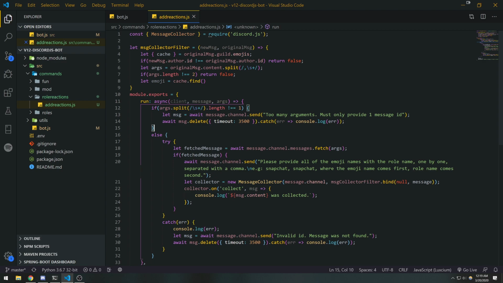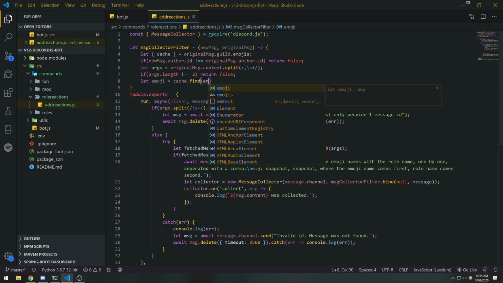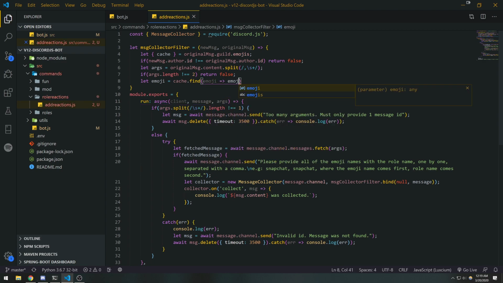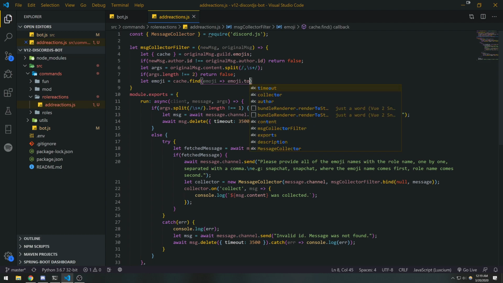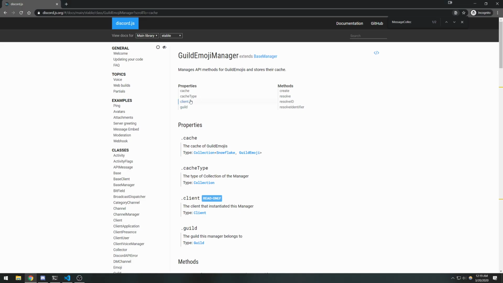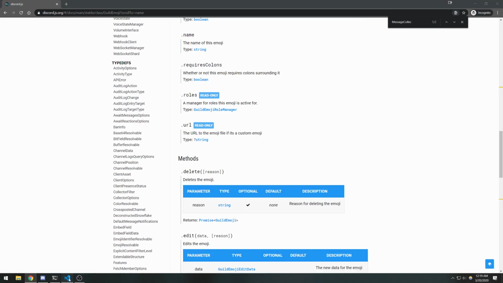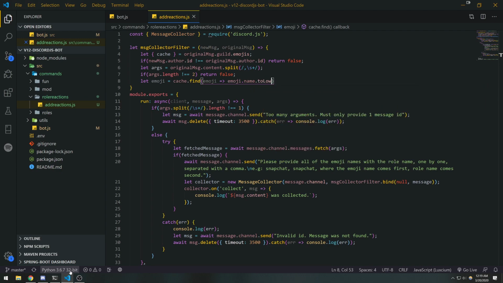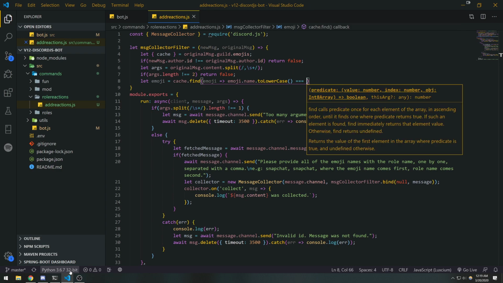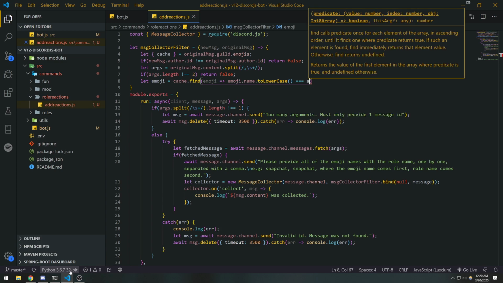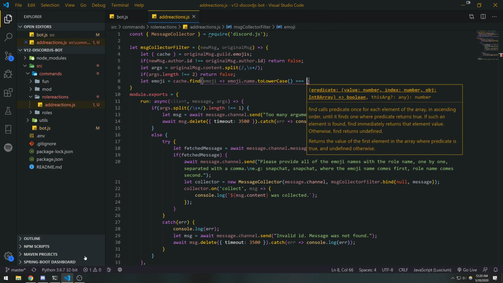For example, if we're finding by name, we go through every single emoji and check whether emoji.name.toLowerCase is equal to the emoji name. Remember, we're passing an emoji, comma, role name or role ID.